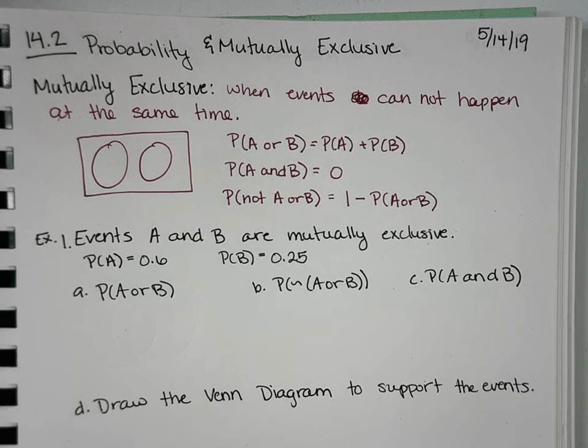So what you're going to be looking at mostly today is trying to determine if events are mutually exclusive and then finding probability. And you want to be really careful when you read these, because the or, the and, the not are all 3 different ways to do it. So you have to read your problem carefully.